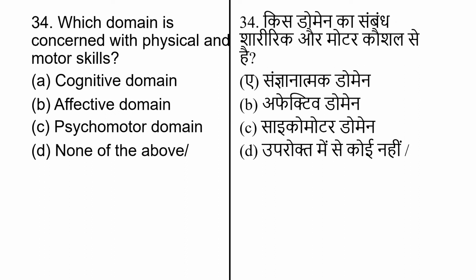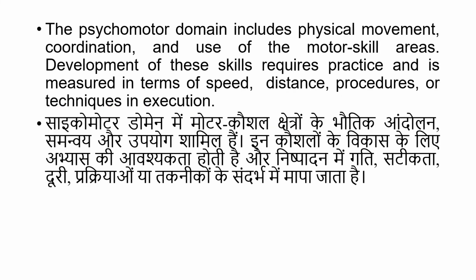Which domain is concerned with physical and motor skill? And options are cognitive domain, affective domain, psychomotor domain and none of the above. Psychomotor domain is concerned with physical and motor skill. The psychomotor domain includes physical movement, coordination and use of motor skill area. Development of this skill requires practice and is measured in terms of speed, distance, procedure or technique in execution.